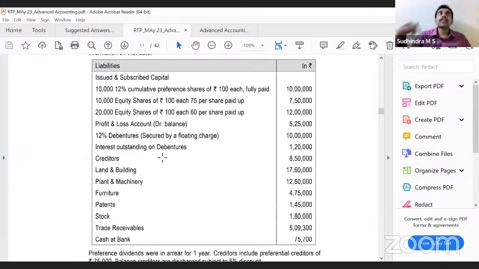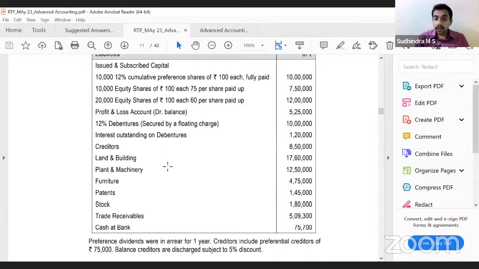Okay. Next, after debenture holders, then unsecured creditors. Now they have given us creditors. Out of that, 75,000 is preferential creditors. Balance is unsecured creditors. That 7,75,000, they are paid at 5% discount, minus 5%. Then we have preferential shareholders, 10 lakh. They have to also be paid dividend of 1 year arrears. Can be paid. Then comes equity shareholders.